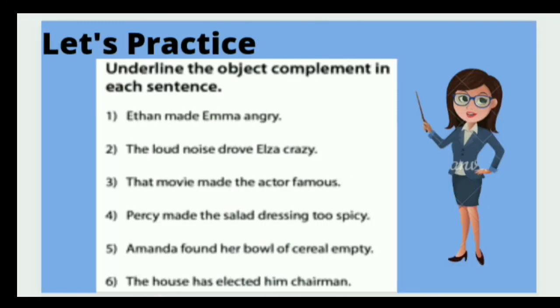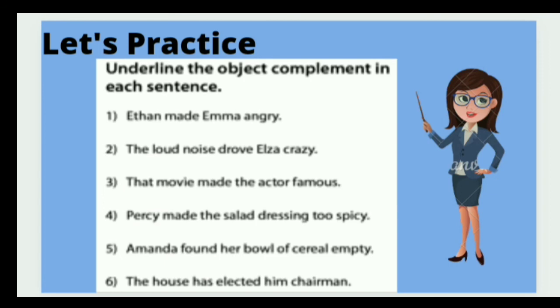Let's practice more. Underline the object complement in each sentence. Now what will be the object complement in each sentence here? Ethan made Emma angry. The loud sound drove Elsa crazy. That movie made the actor famous. Percy made the salad dressing too spicy. Amanda found her bowl of cereals empty, and the house has elected him chairman. Now you need to underline the object complement.